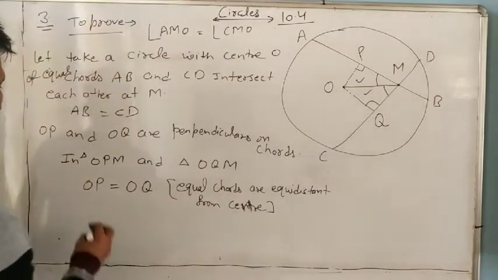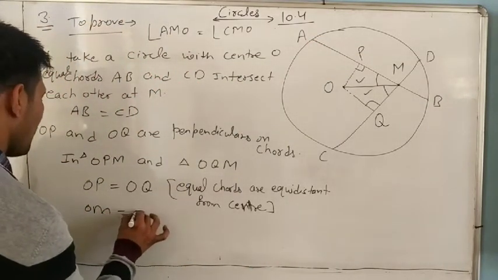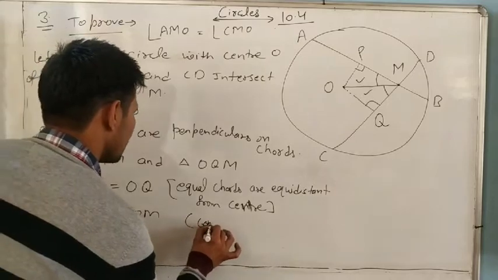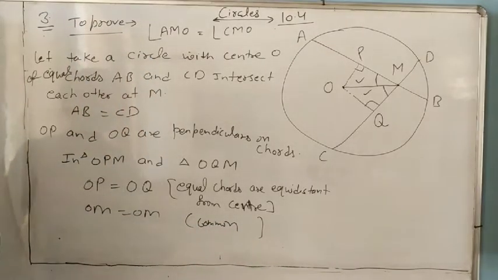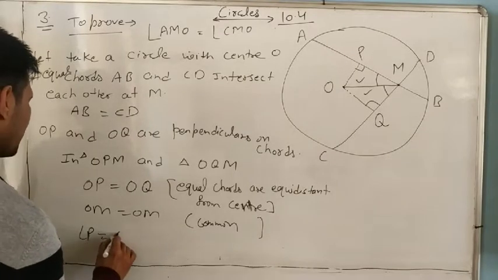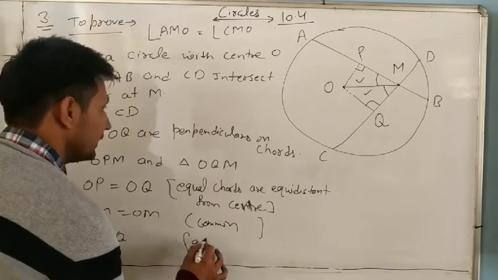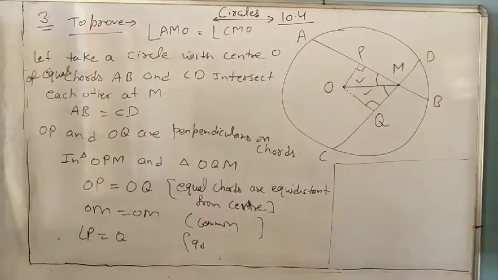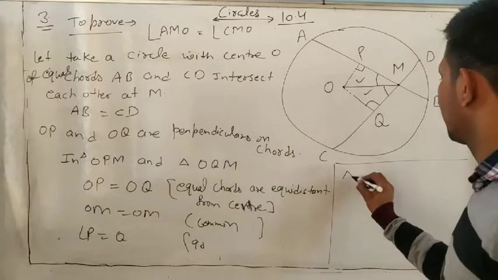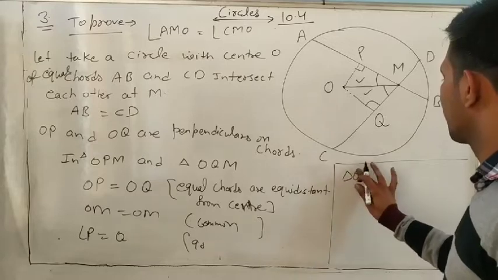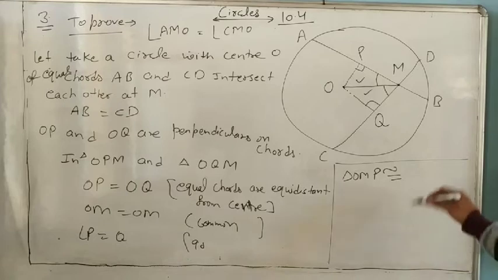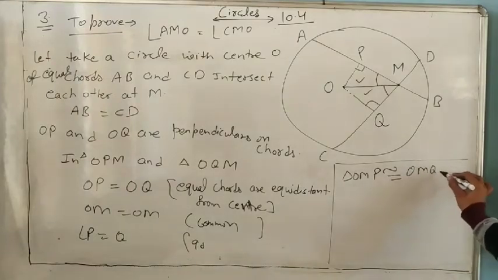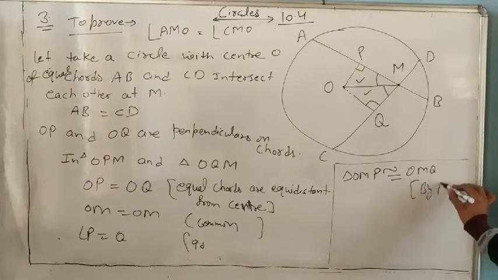Now OM equal to OM, common. Next is angle P equal to angle Q. Why? 90 degrees. And it means both triangles are congruent by RHS. So write triangle OMP congruent to triangle OMQ by RHS.